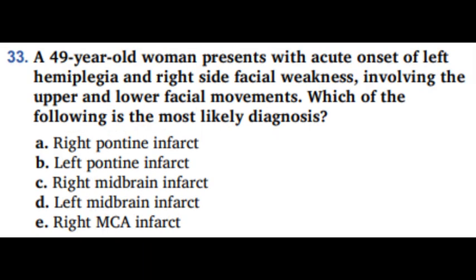Question 33. A 49-year-old woman presents with acute onset of left hemiplegia and right-sided facial weakness involving the upper and lower facial movements. Which of the following is the most likely diagnosis? A. Right pontine infarct. B. Left pontine infarct. C. Right midbrain infarct. D. Left midbrain infarct. And E. Right MCA infarct. As always, let us take a look at our story.